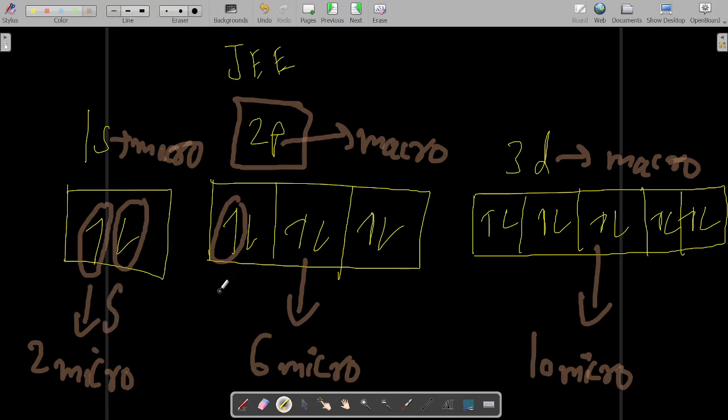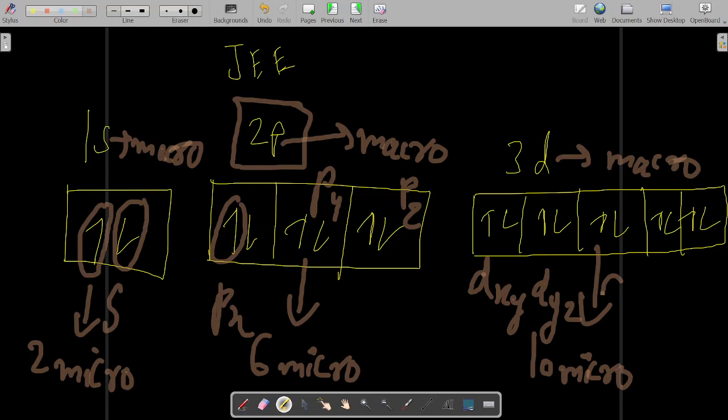This is S. This is Px, this is Py, this is Pz. Then this is Dxy, dyz, dzx, dx square minus y square, dz square.